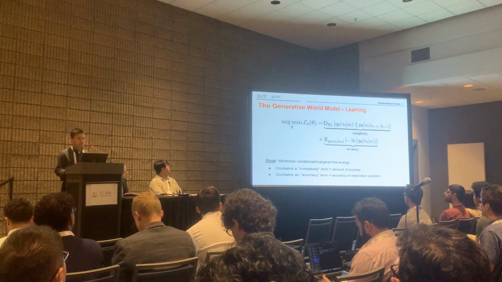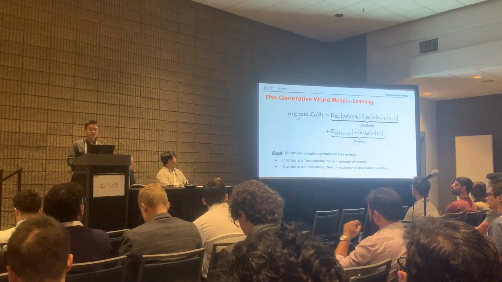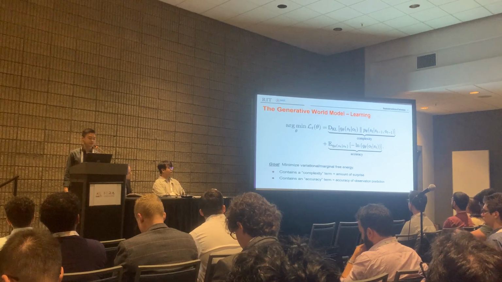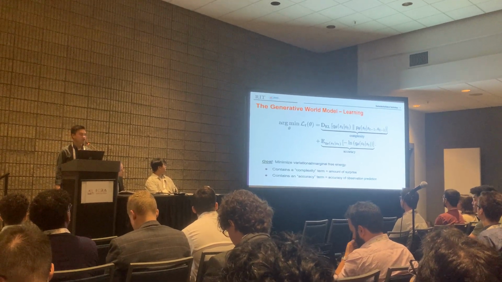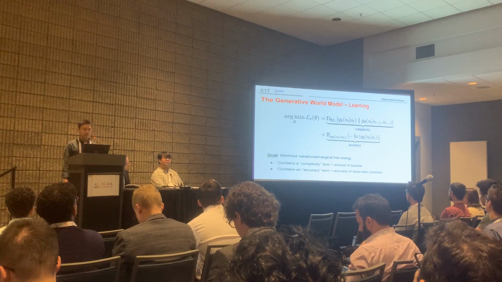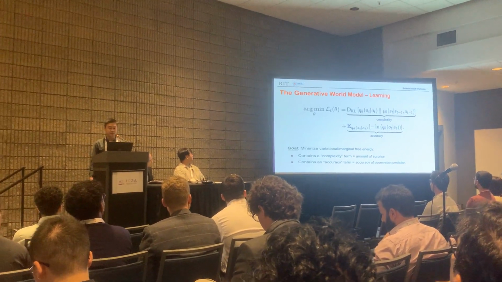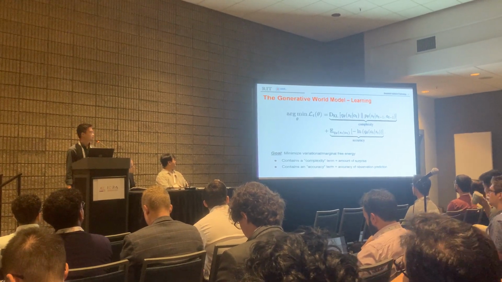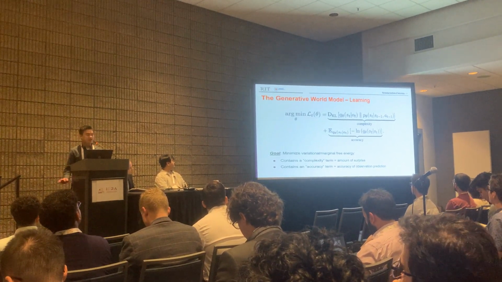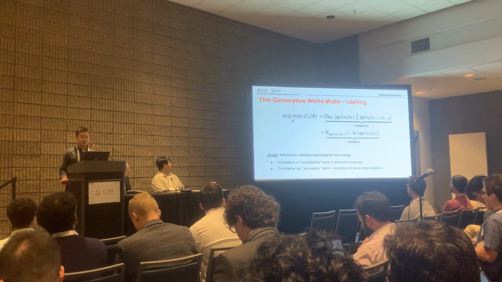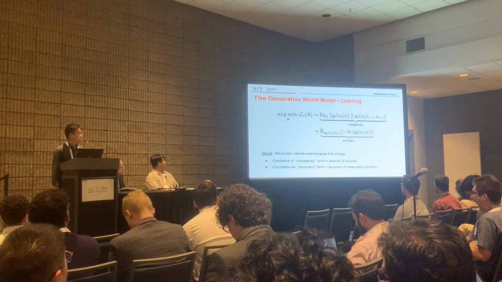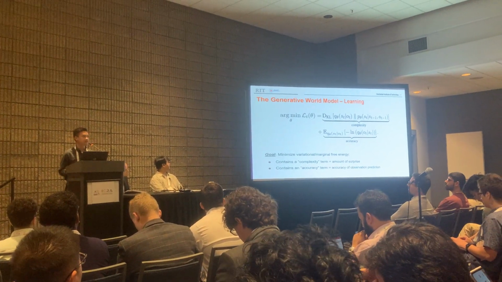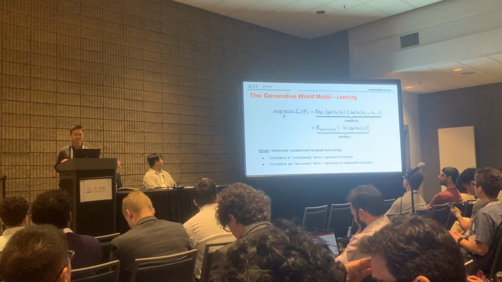To learn this model, we utilize the active inference process theory framework. This resembles variational inference optimization, variational autoencoders, and world model inference learning. In short, we minimize the variational free energy, or marginal free energy, that consists of two terms: complexity and accuracy. The complexity term is the KL divergence between the approximate posterior states and the prior states. Minimizing this term means reducing the amount of surprise over the latent representation.